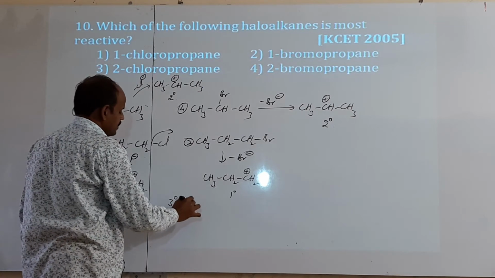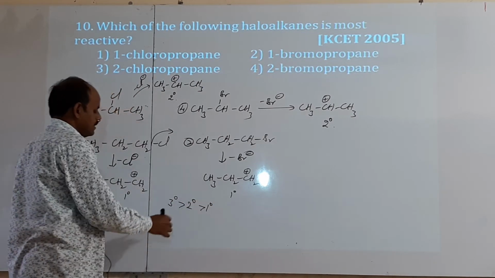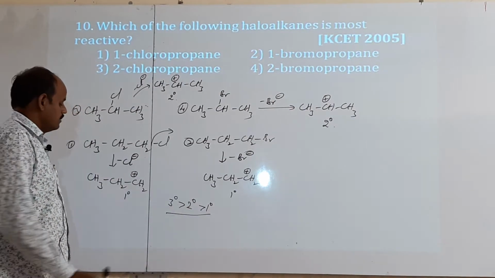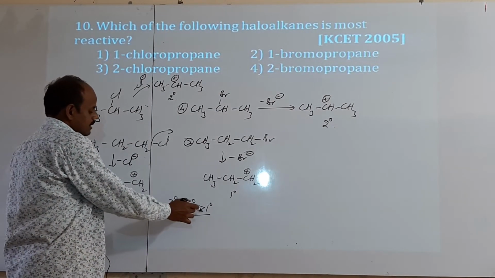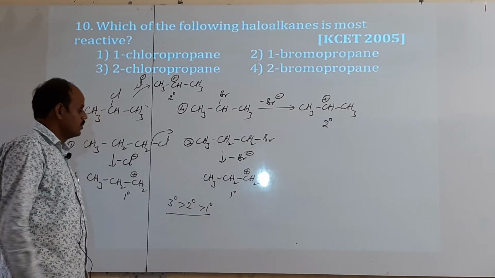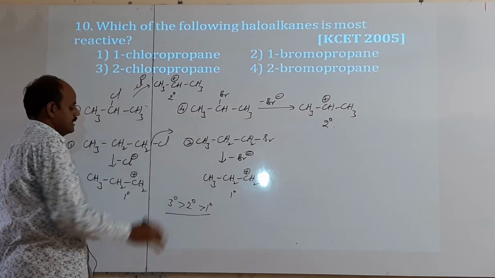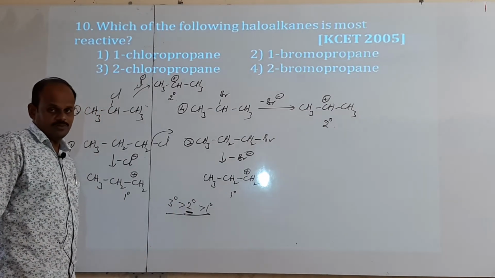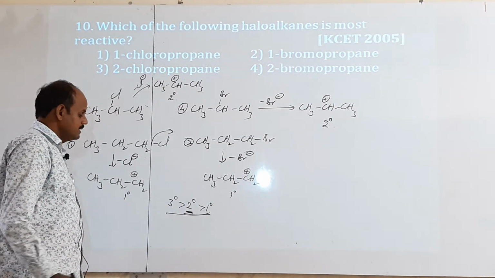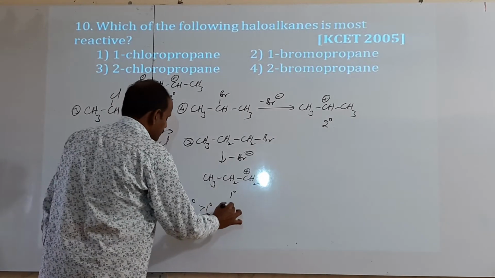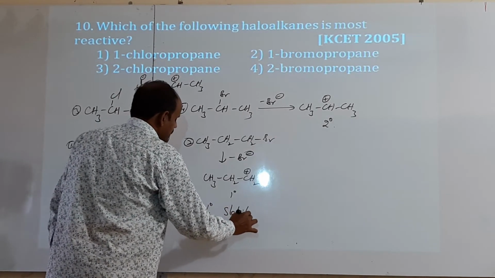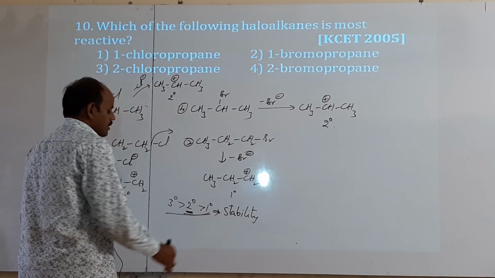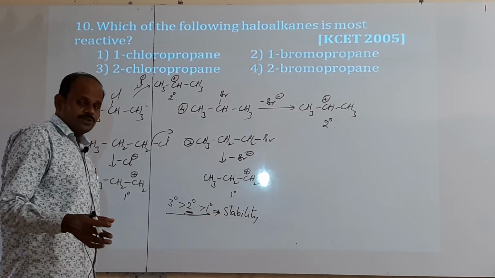The stability order of carbocations is that tertiary has greater stability than secondary, then primary. We have primary and secondary here, so secondary carbocations are more stable. But reactivity is inversely proportional to stability, no?